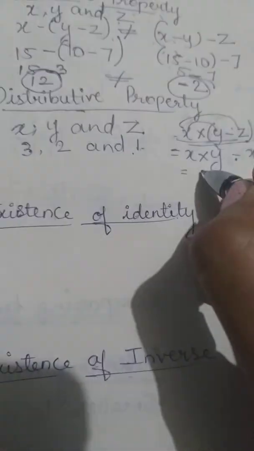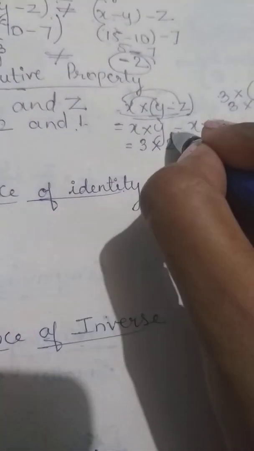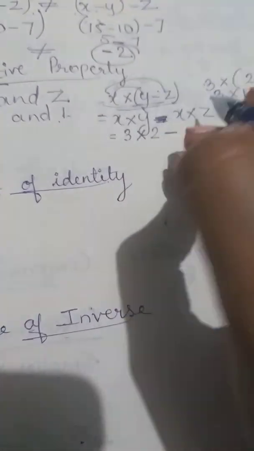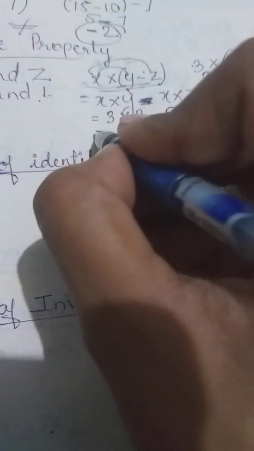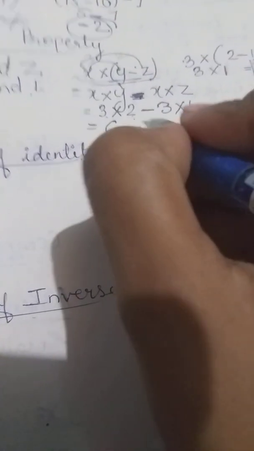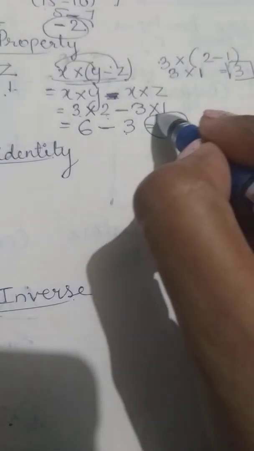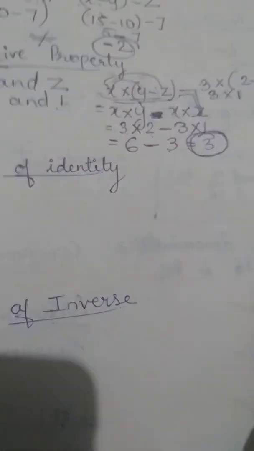Now in the second case, let's check. In place of x, I will write 3. In place of y, I will write 2. See, here also the minus sign is there. Then x again 3, and in place of z, I will write 1. So 3 times 2, 3 twos are 6, minus 3 ones are 3. 6 minus 3 is 3. So in this case, the answer is 3. So yes, these two are both equal. This is called the property of distributivity.